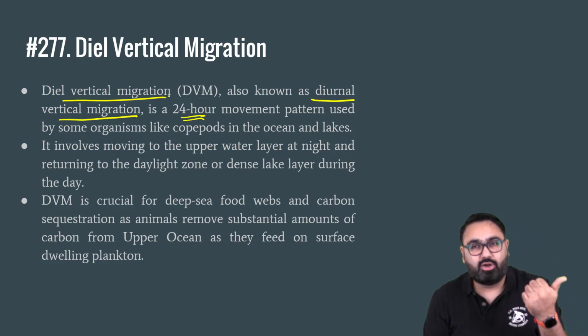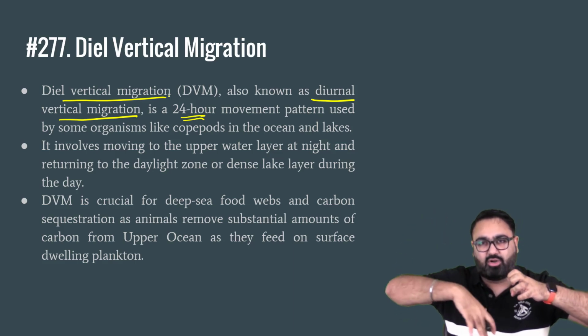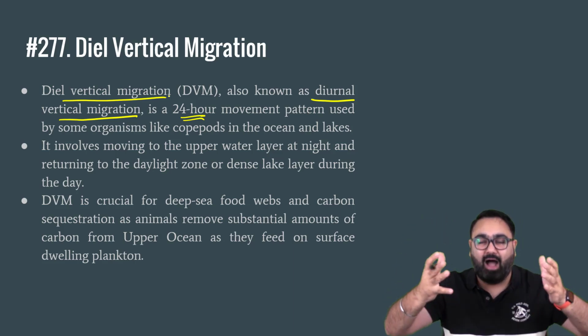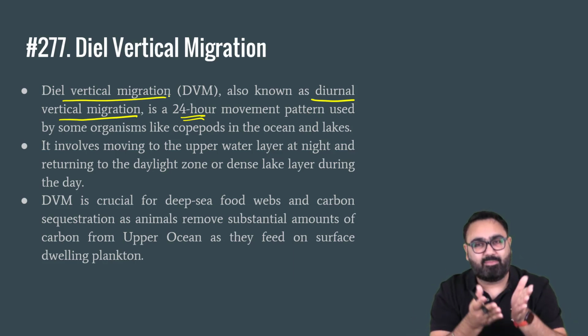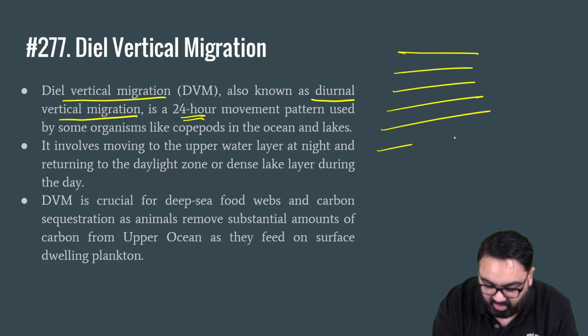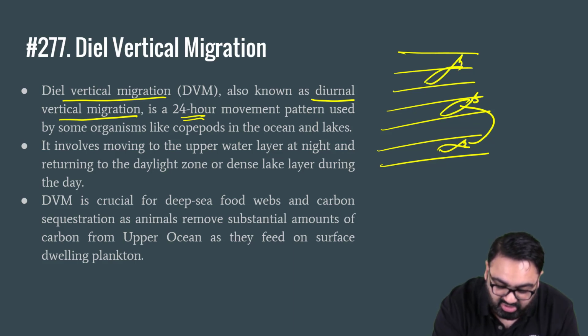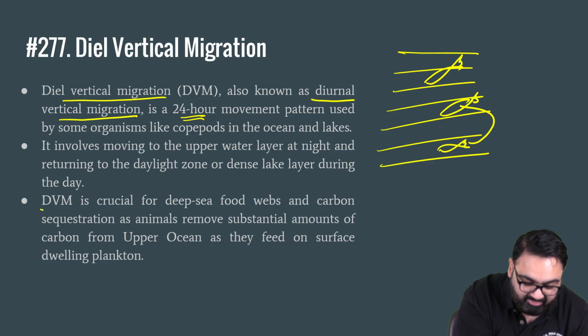As we just saw, tropicalization was that species are moving towards the poles because the tropic temperature is increasing. The other way of dealing with this increase in temperature is this: if there are different layers of water, a fish might stay here for a few hours, then jump to this level, then after a few hours jump to this level. That is called DVM.